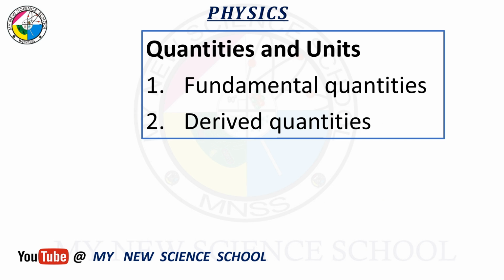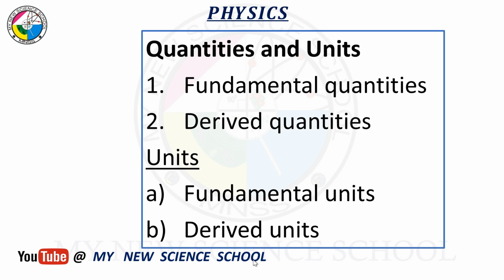We have fundamental quantity, and second is derived quantity. Then units too are classified into these two different forms, fundamental and derived. So we have fundamental unit and derived unit.